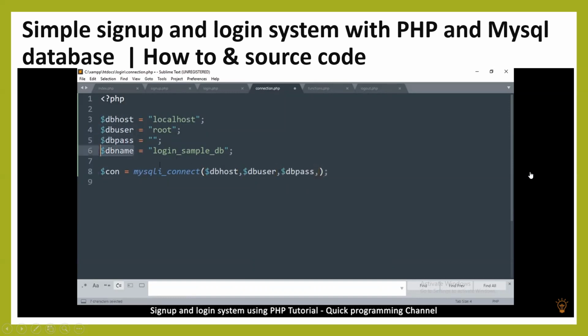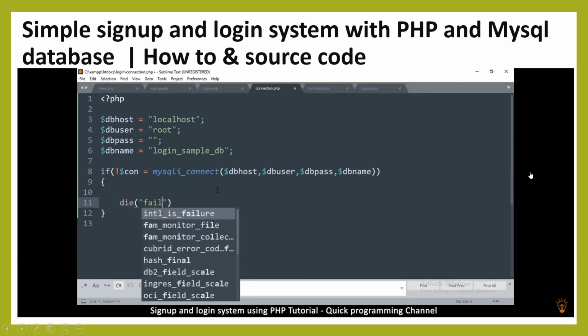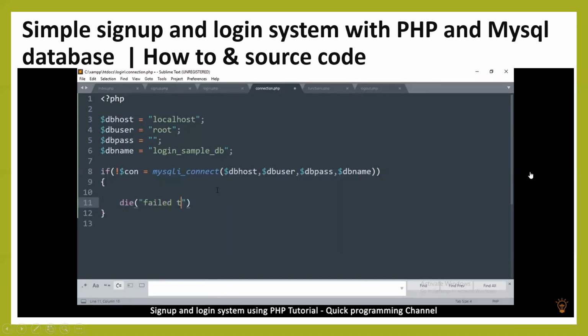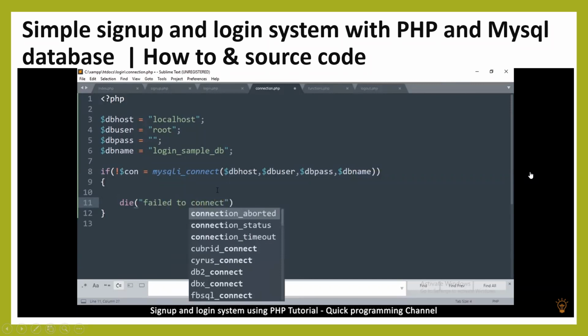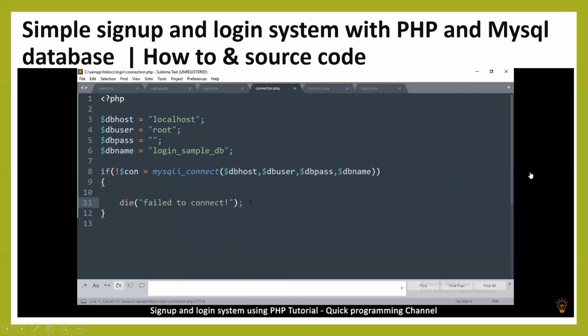And of course, we want to tell it which database we want to access. Now, this could present an error sometimes, so we'll put an if statement and put an exclamation mark to say if not, meaning if this doesn't work out. So if this doesn't work out, die with an error and say failed to connect. And that's it. So if we don't see an error, then everything has worked out.